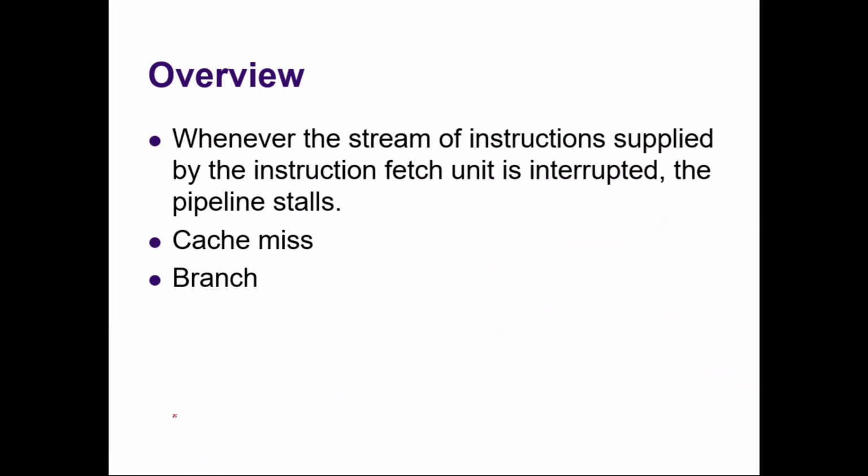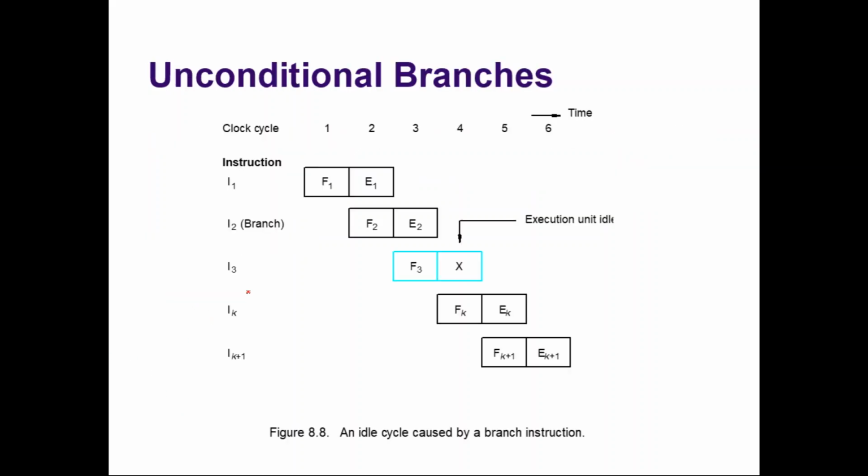Instruction hazard not only happens with cache miss, it may also happen with branch instructions. How does instruction hazard happen with branch instructions, and is there any way to reduce the impact of the hazard? That's what we are going to discuss in this topic. So our focus is mainly on branch instructions.